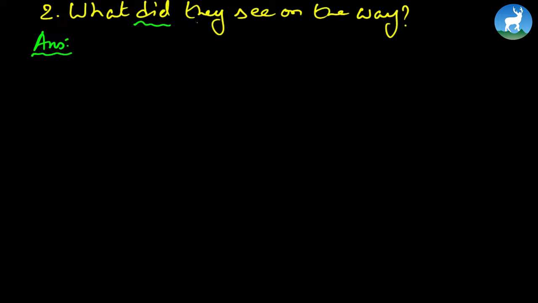So usually we don't begin our answers with 'they', but since the question here has used this pronoun 'they', we're going to begin with 'they', okay? So, they, all right, this did, and now this verb, see. We'll have to take this to simple past because did is here in simple past form, so the answer must be given in the simple past form, all right? What did they see on the way?